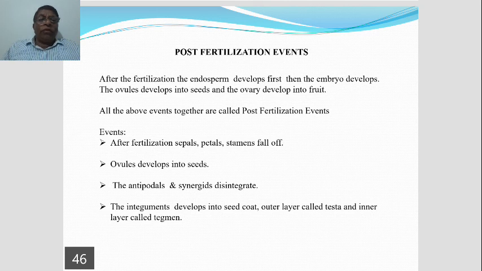What happens to the integuments? There are two layers: the outer layer of integument and the inner layer. The outer layer of integument is transformed into what is known as the seed coat.